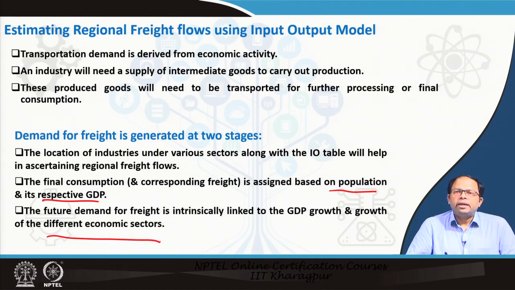So if there is a target of around 7% growth in the GDP for the next year, that could be used to determine the growth in the different sectors as well as the growth in freight traffic. So we have to estimate from macroeconomic estimates. We are now getting into estimates of freight flows, and also the number of vehicles that will be needed to support these freight flows. This gives us a different perspective altogether.